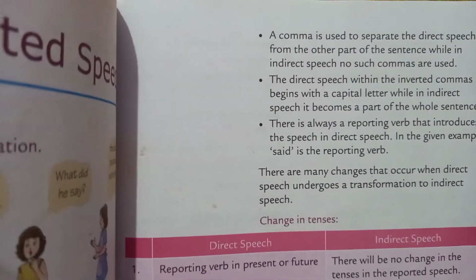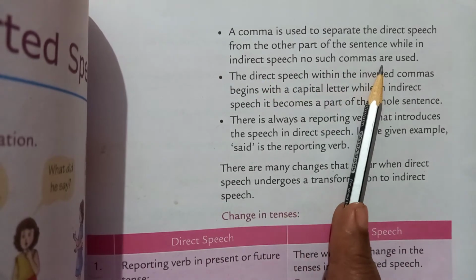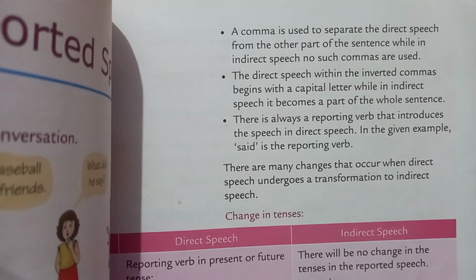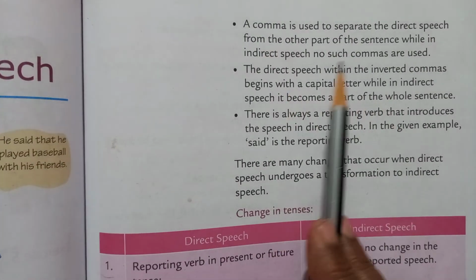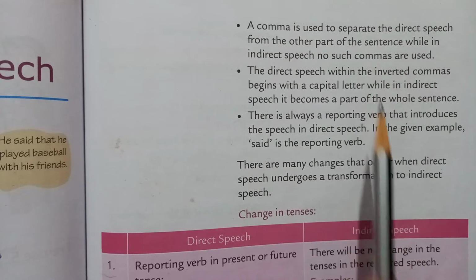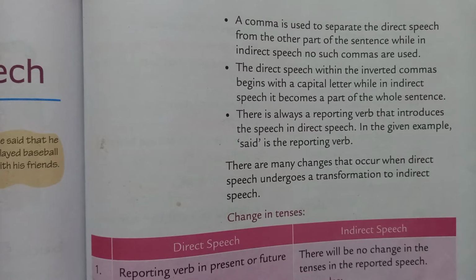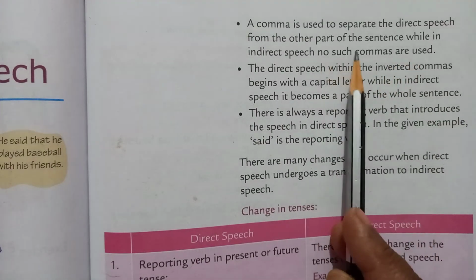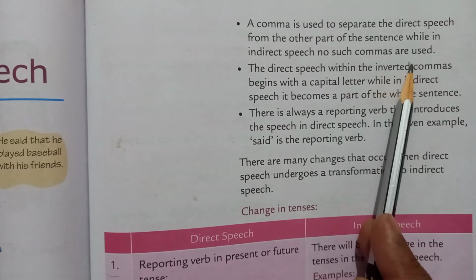A comma is used to separate the direct speech from the other part of the sentence, while in indirect speech no such commas are used. So in direct speech, a comma is used to separate the actual words spoken by the speaker or the person. The actual words should be written in inverted commas. In indirect speech, there are no such commas used.